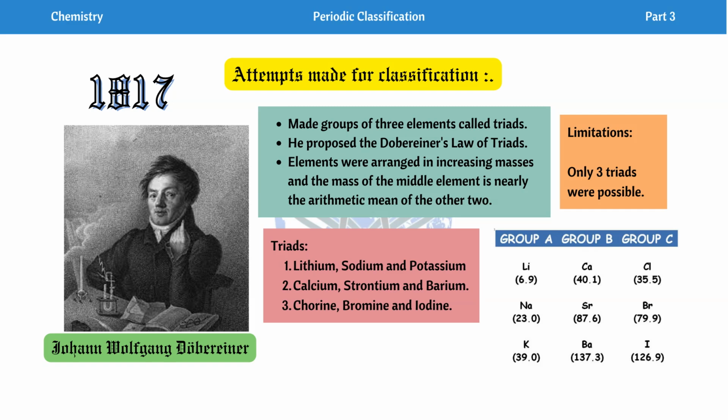Dobereiner tinita triad classify korisile, so the 3 triads ehinte words aru tabular form duita te likhi thua hoise dhuniya koi. Triads number 1 ase lithium, sodium, potassium. Number 2 calcium, strontium, barium, and number 3 chlorine, bromine, and iodine. Ehinte table khonato ami dekha pai asu group A, group B, group C boli mention kora hoise the 3 triads along with their atomic masses.